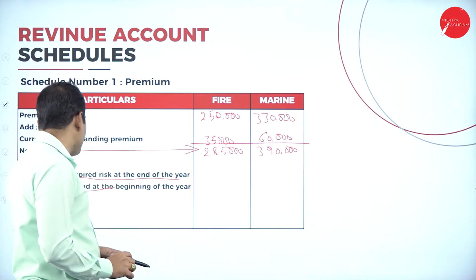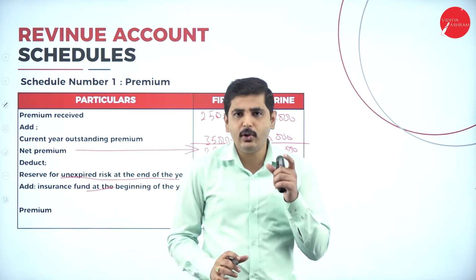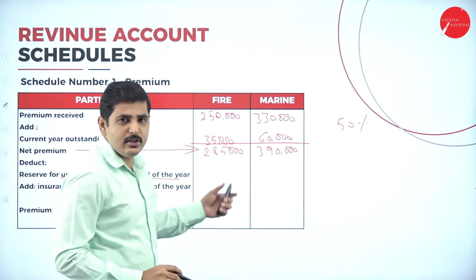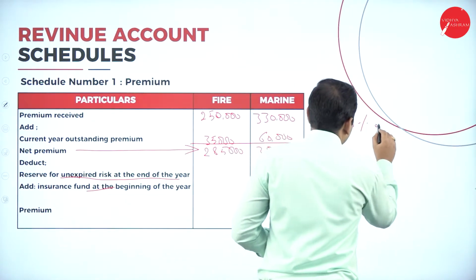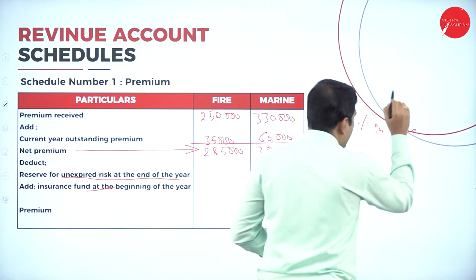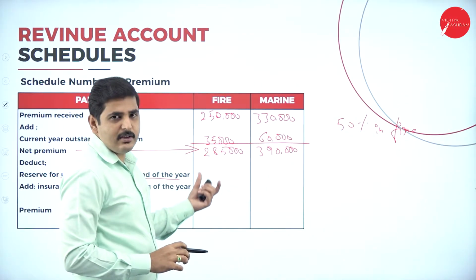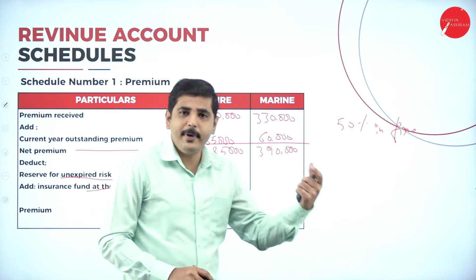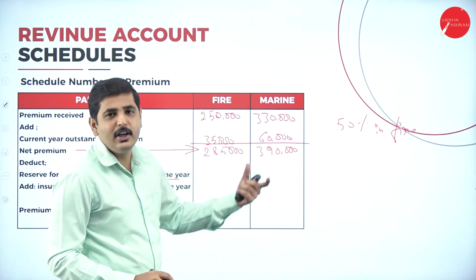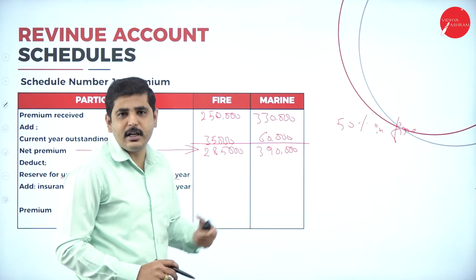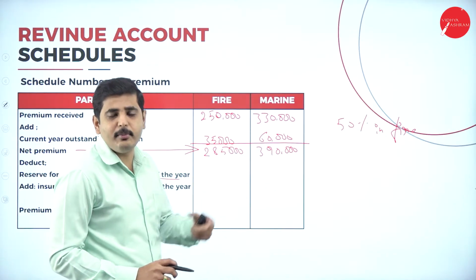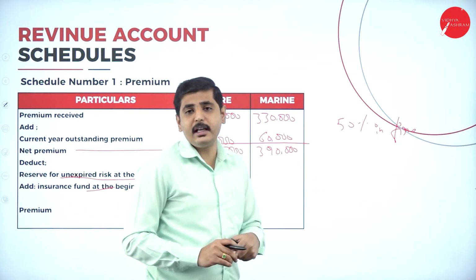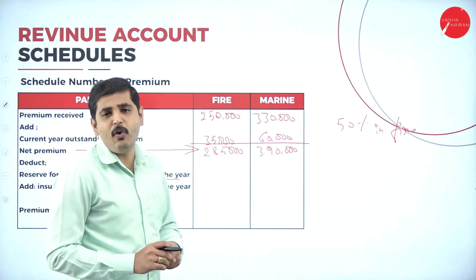Next one, deduct reserve for unexpired risk at the end of the year. It is a rule. According to law, we have to keep 50% as a reserve out of the total premium in fire. So why do we keep the premium as a reserve? Because it is risky, the company may become insolvent tomorrow. So in case of any problem with the company, insolvency or bankruptcy, we have to keep 50% of the fire insurance premium as a reserve because of the risk involved in fire insurance.